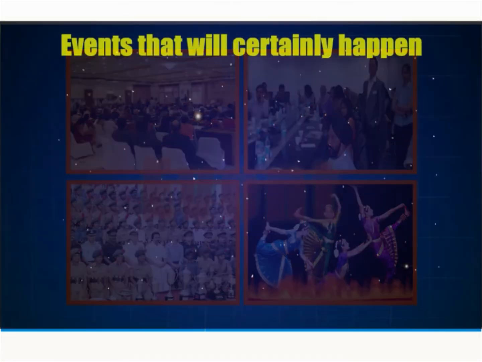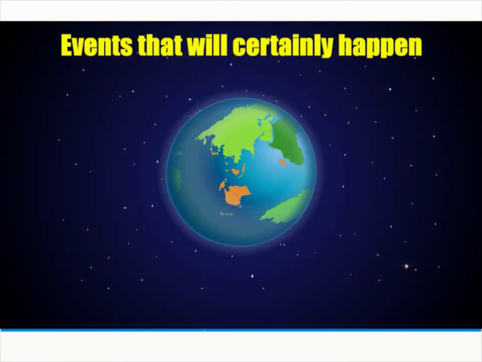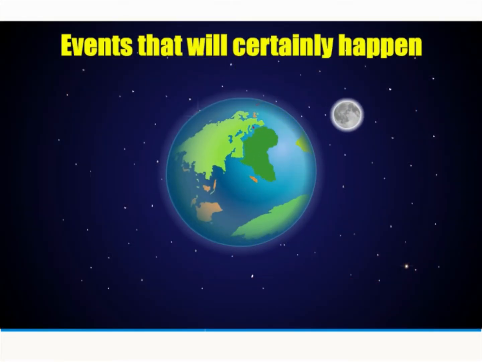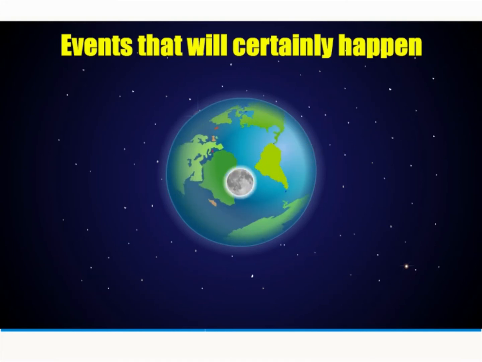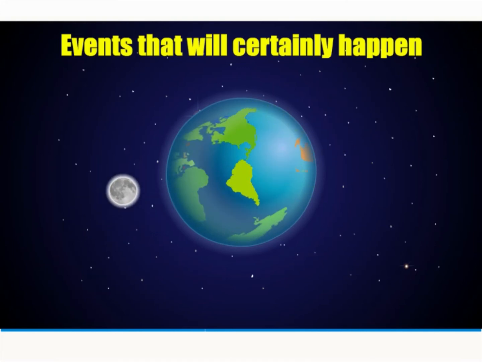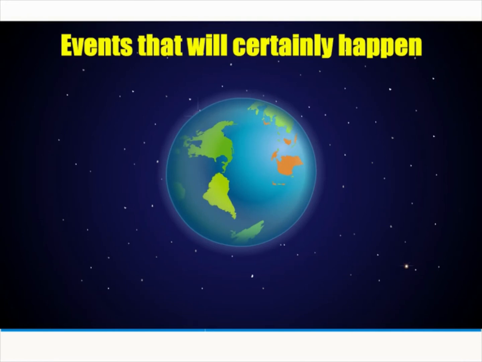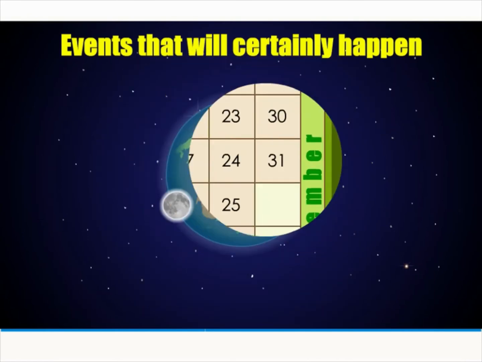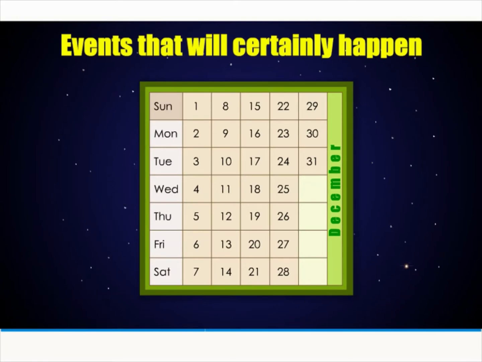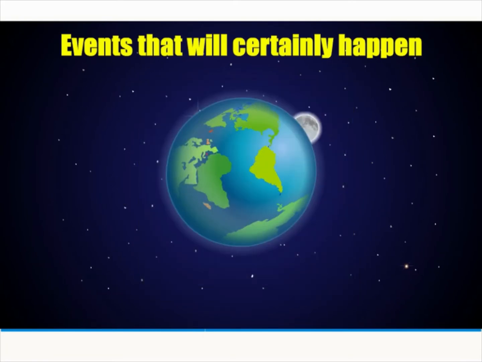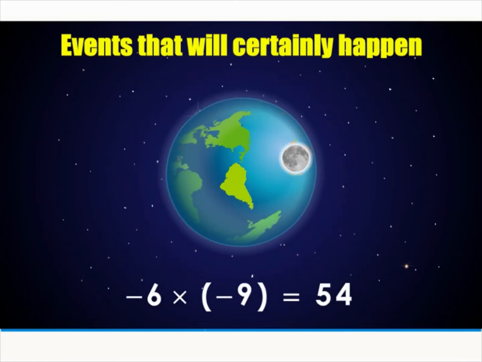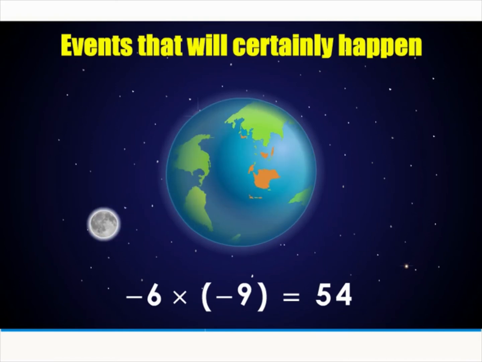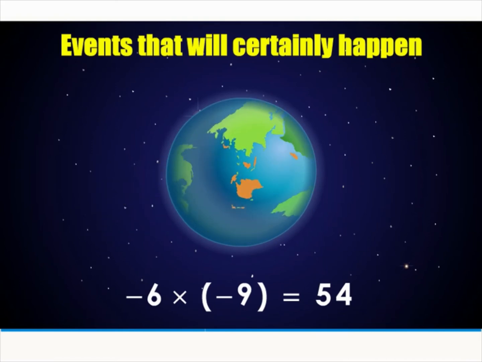Let's look at the Earth. We can see that the Moon is moving or orbiting around the Earth. It's an event that is happening and will certainly happen. Our examples of events that will certainly happen are the month of December having 31 days, and the product of 2 negative integers is a positive integer. Can you think of any other event that will certainly happen?